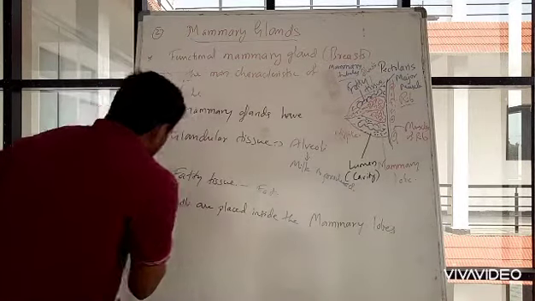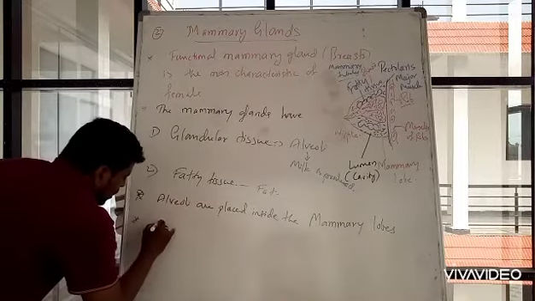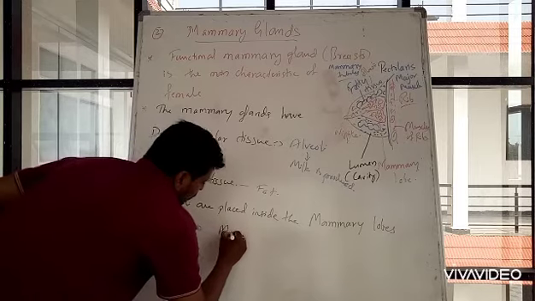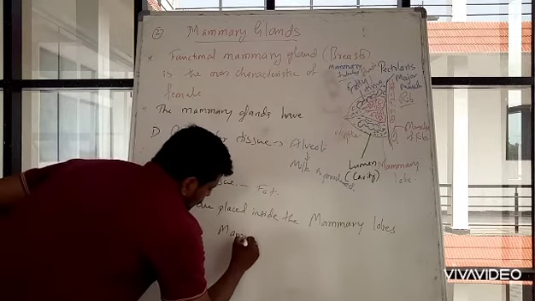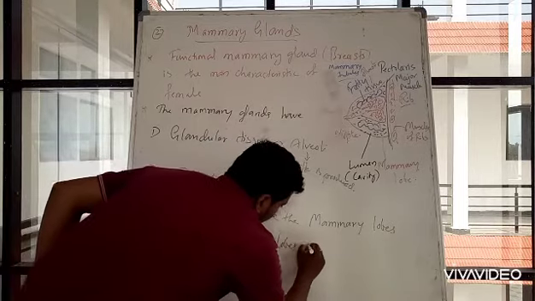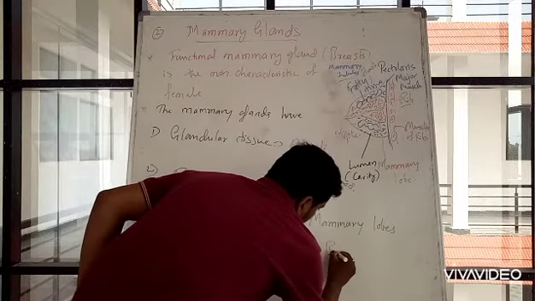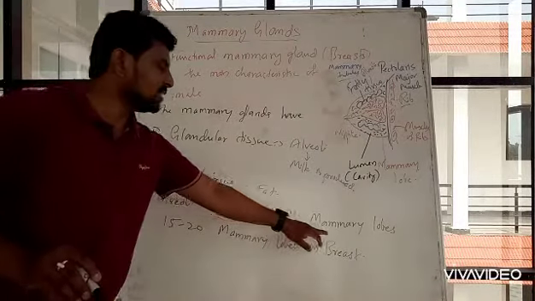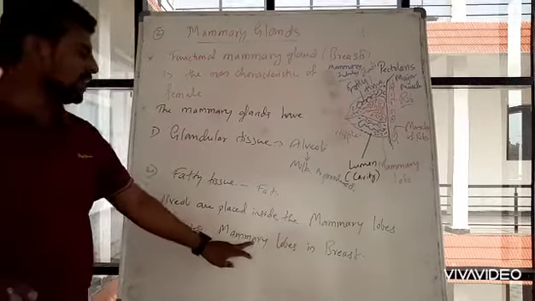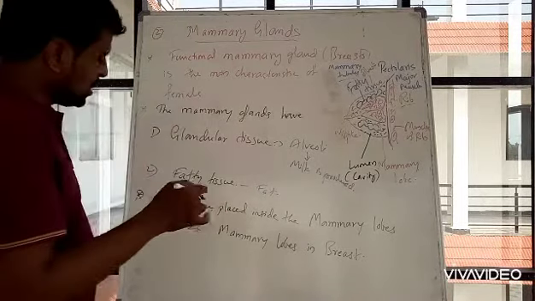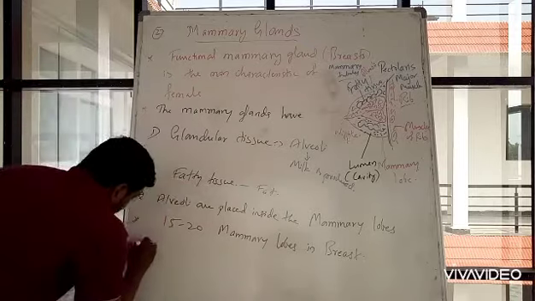Okay, so there are around 15 to 20 mammary lobes in the breast. Right, so alveoli are placed inside the mammary lobes. 15 to 20 mammary lobes are present in the female breast, each breast. Okay, so now the next point.